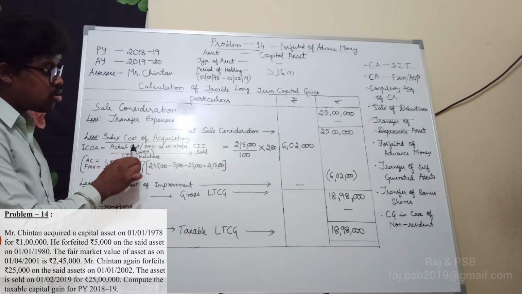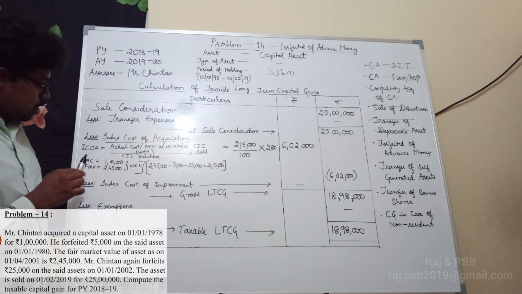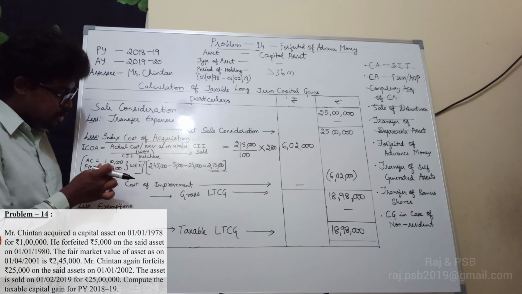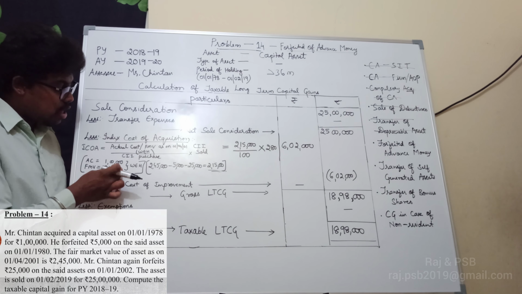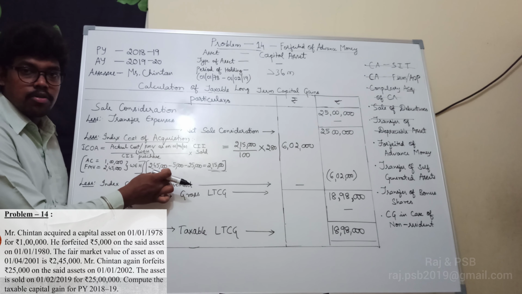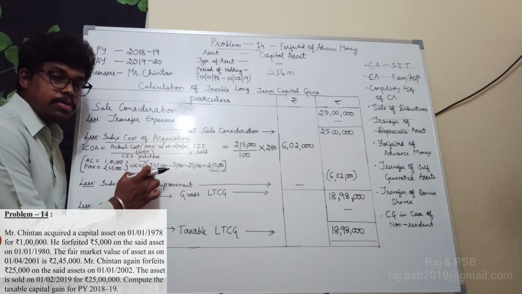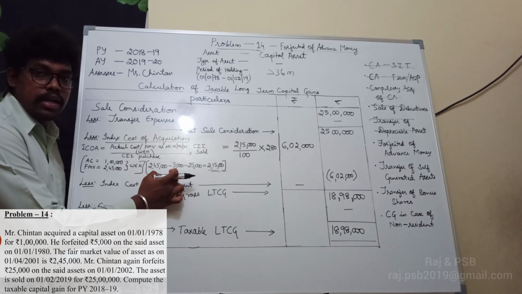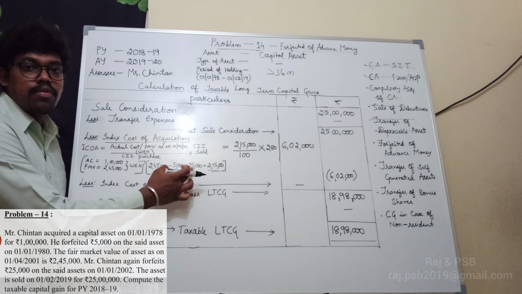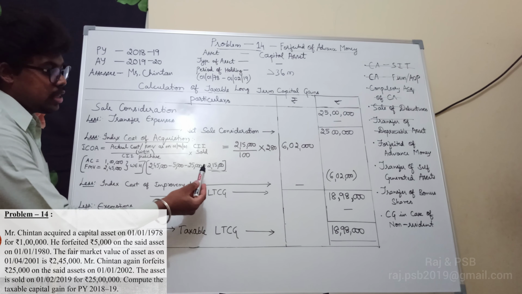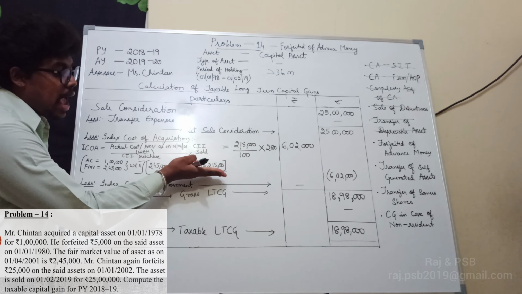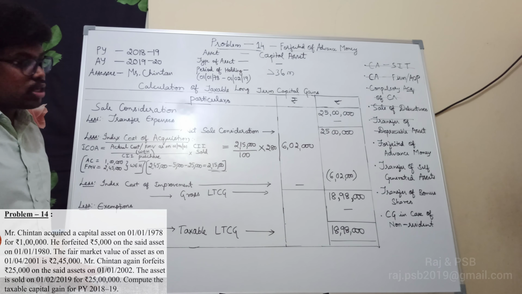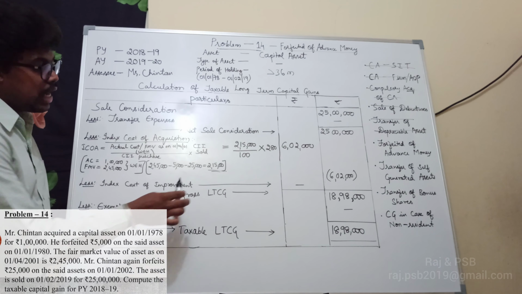So the actual cost versus fair market value: I actually bore a cost of 1 lakh, but the fair market value is 2,45,000. Considering whichever is higher, we get 2,45,000. From this 2,45,000 we should deduct 5,000 and 25,000 which is forfeited by the assessee, and the balance is 2,15,000. So my actual cost of acquisition is 2,15,000.